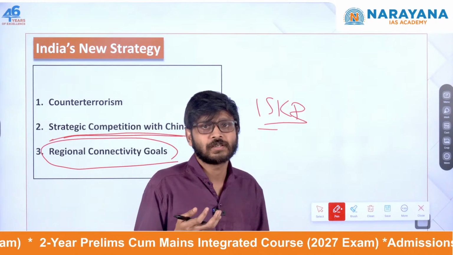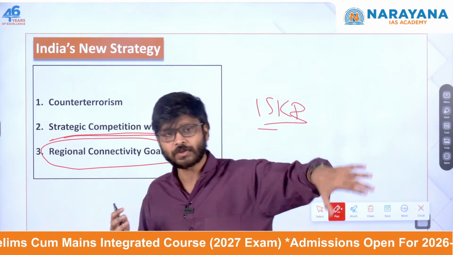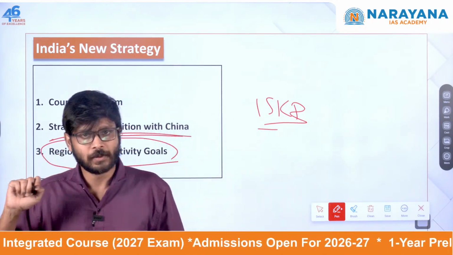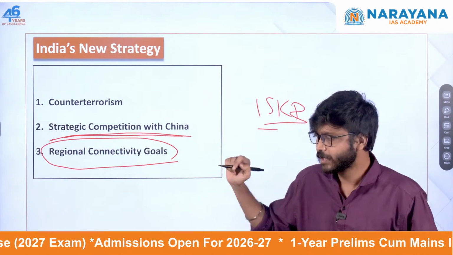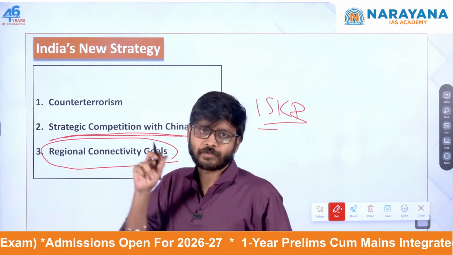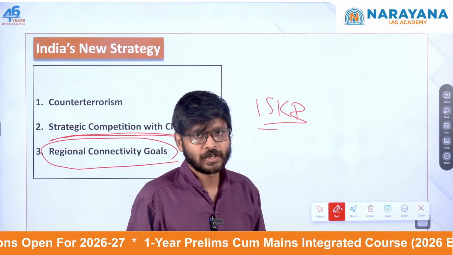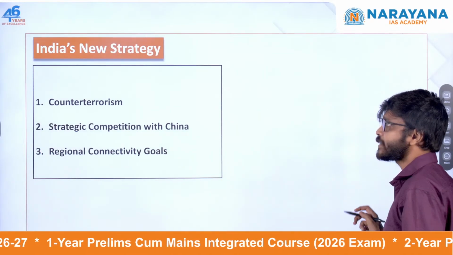So Pakistan will be blocking direct land access, so India is pushing for alternative roads. I've already shown the map why it is a problem. If you are going the land way, we have to cross through Pakistan only. So Chabahar means we can directly go to Afghanistan through Iran itself. So this is another important thing in India's new strategy.